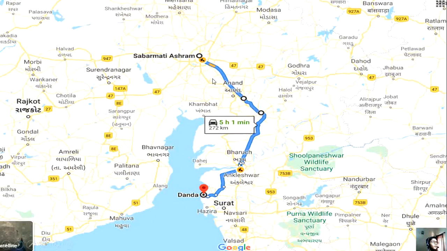They also walked from Sabarmati Ashram to Dandi, which is approximately 272 kilometers by road. But they did not go that way. They went from Sabarmati Ashram to Godhra, Godhra to Halol, Halol to Bharuch, and from there they went to Dandi. This was a very long way. He did it in order to make salt, which was very costly and had a lot of tax on it.